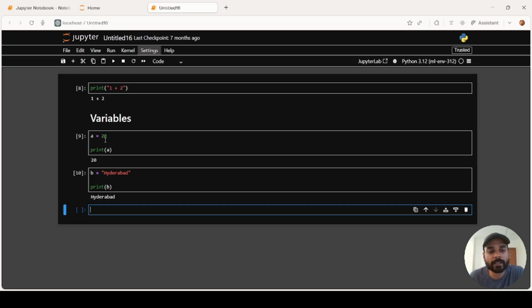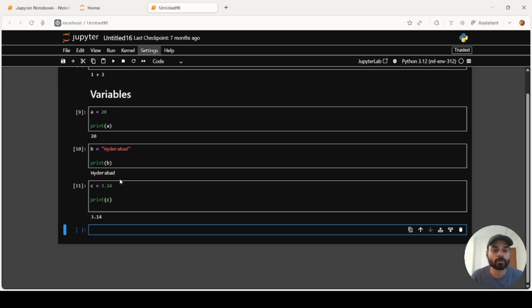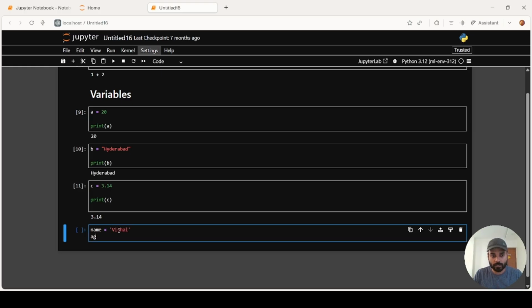So you can store anything: an integer, a text, it can be anything. Say c is equal to 3.14. Now print c. So c is a variable and 3.14 was the value. This is how we store values into a variable. Let's do one more thing. Name is equal to, let's say, Vishal. Age is equal to 28.